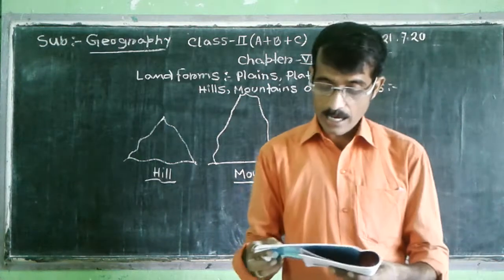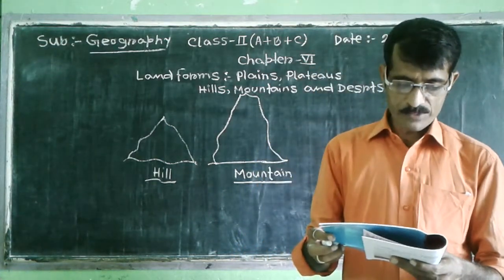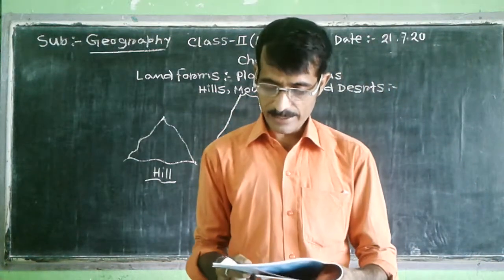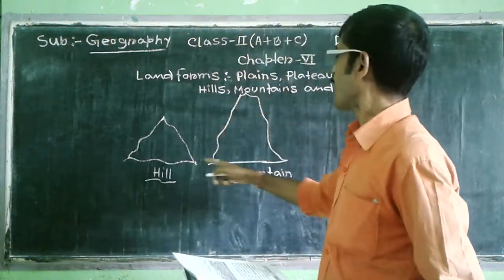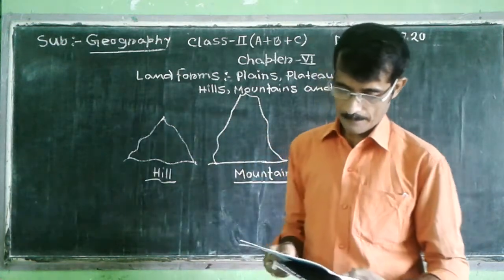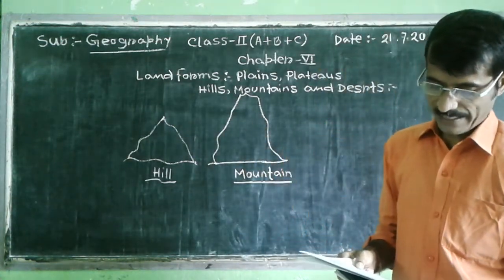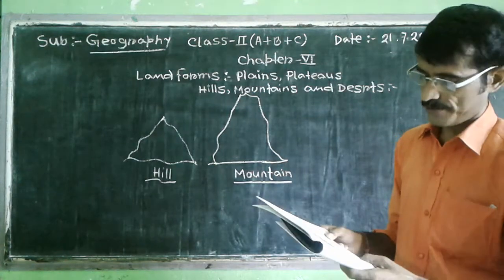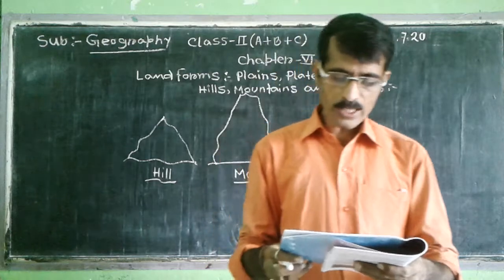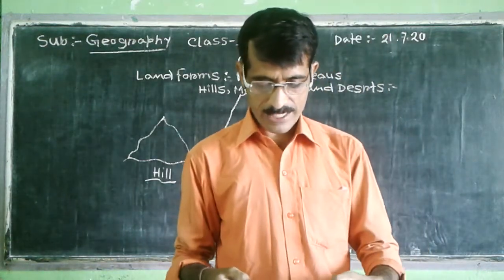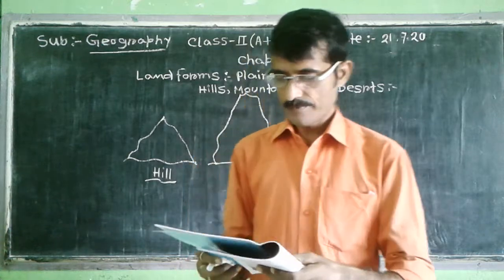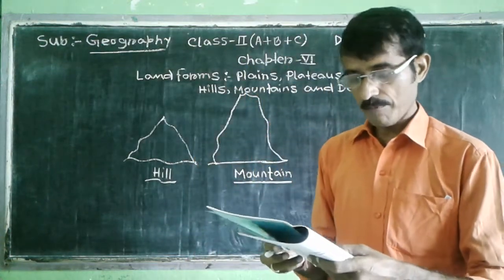Hills and mountains are higher landforms and have steep slopes. Mountains are higher than hills and have snow on the peaks. Very high mountains are covered with snow all the year round. Mountains have various peaks. One can climb a hill, but it is difficult to climb a mountain.